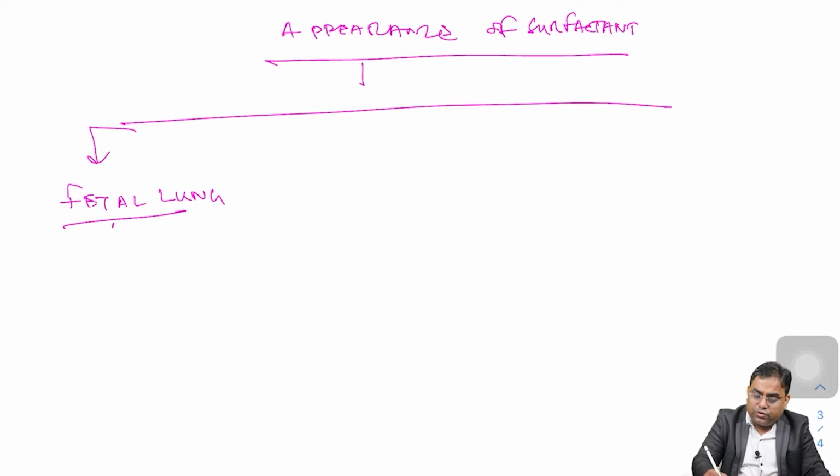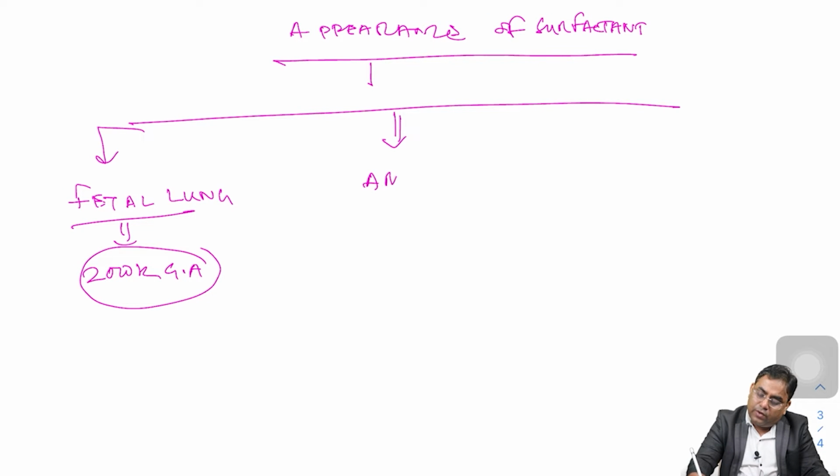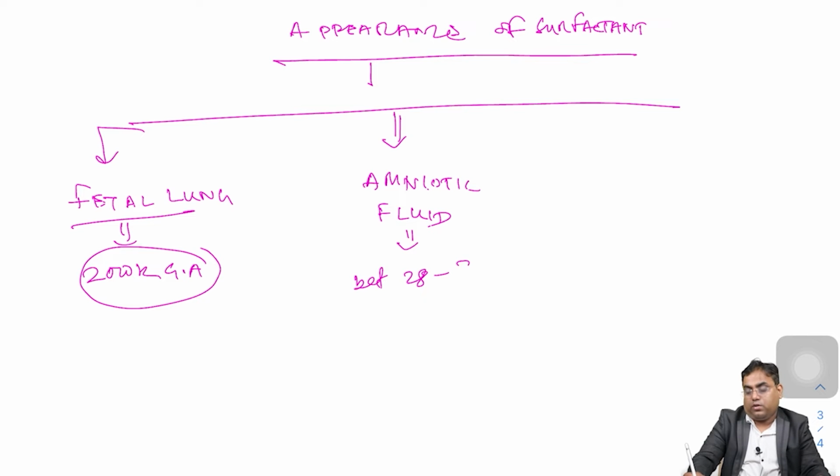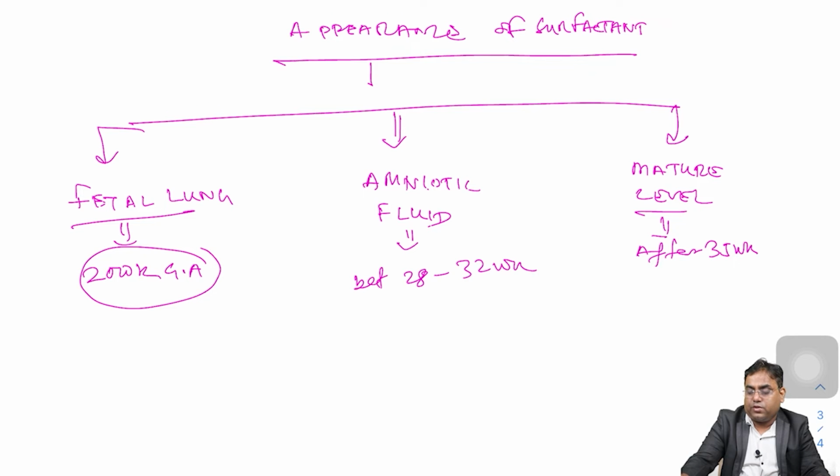So, this is another question. At 20 weeks of gestational age, it appears in amniotic fluid. In between 28 to 32 weeks of gestational age, it reaches a mature level. Okay, and the pulmonary after 35 weeks of gestational age.